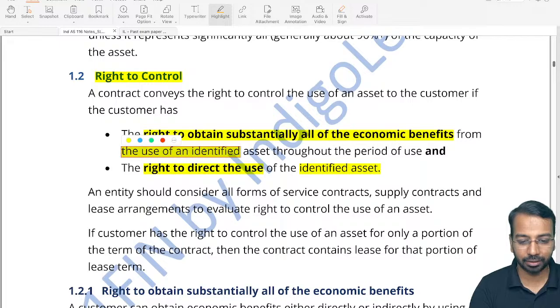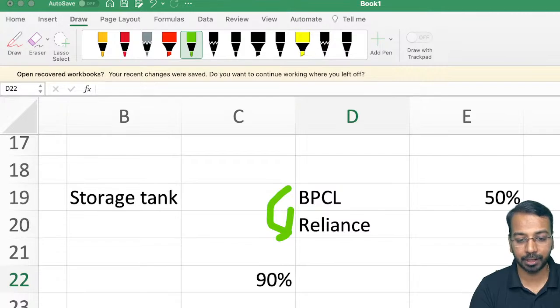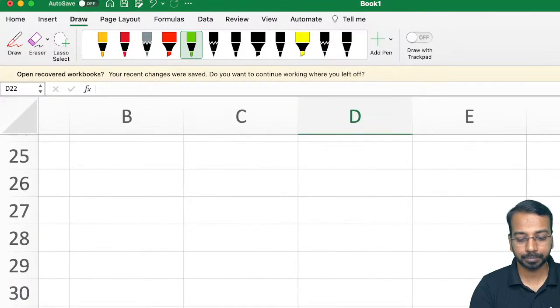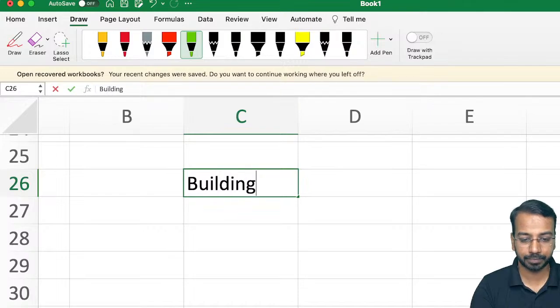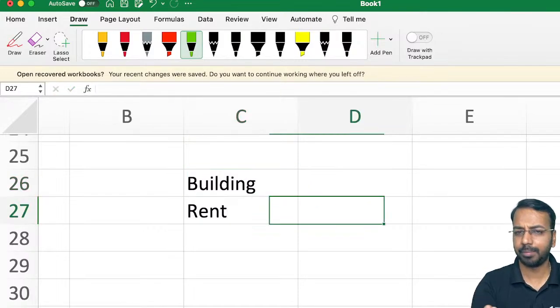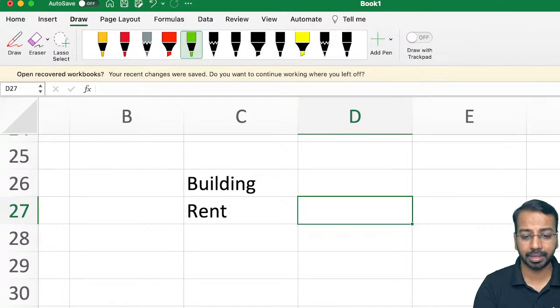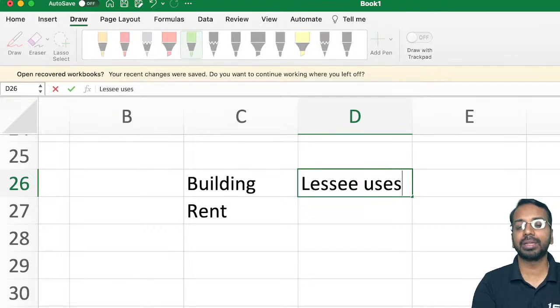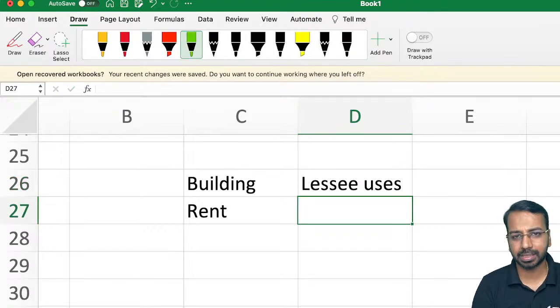Now here I would like to add one example, because this is a place where you need absolute conceptual clarity. Say, for example, there is a building. For using the building, we pay rent. The lessee pays the lessor the rent. Who uses the building? The lessee uses the building. So what will the lessee do? The lessee will carry out his or her business.